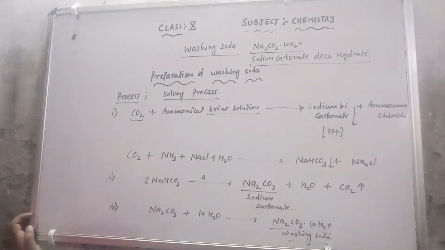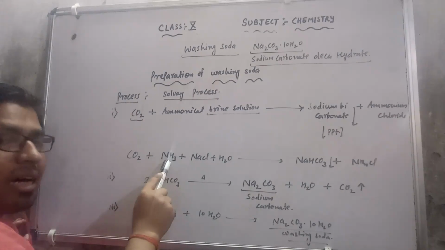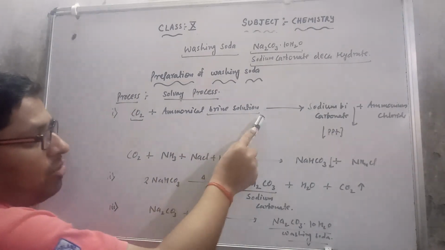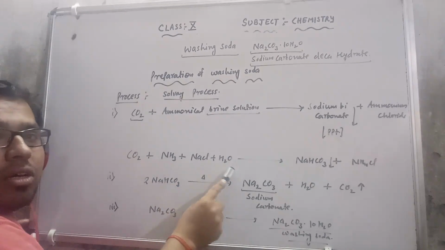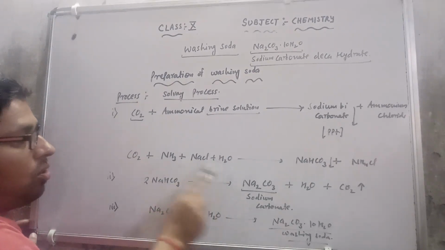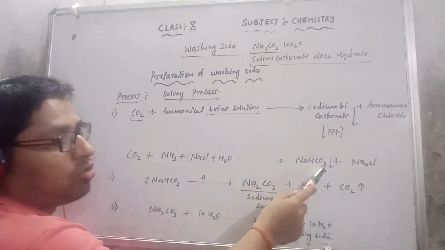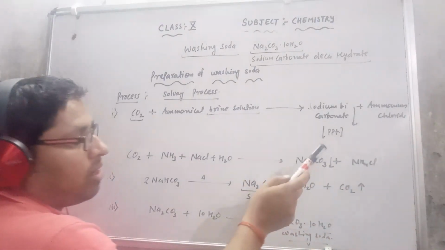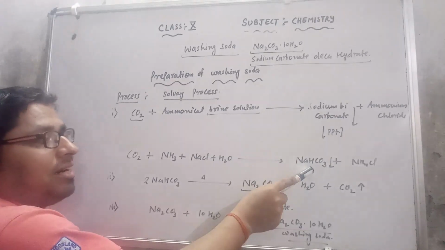If I talk about the reaction, this is CO2 plus ammoniacal, meaning ammonia, NH3. Brine solution I have discussed with you, the mixture of NaCl and water. So NaCl plus H2O, then it will give us sodium bicarbonate, NaHCO3, and NH4Cl. Again, sodium bicarbonate is a precipitate, so we have to filter it and dry it.